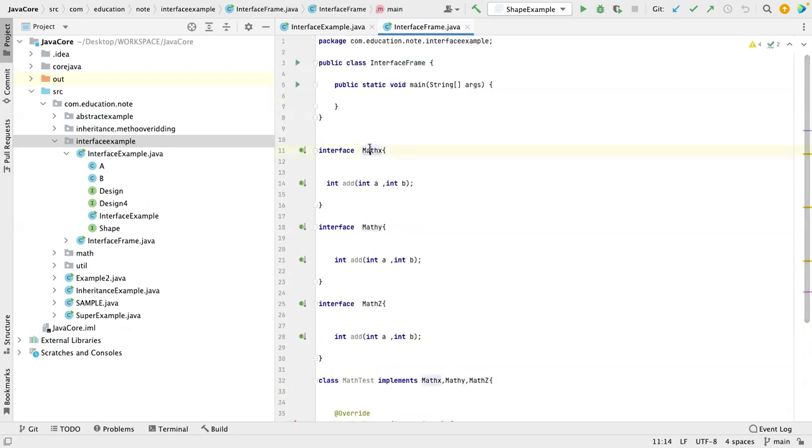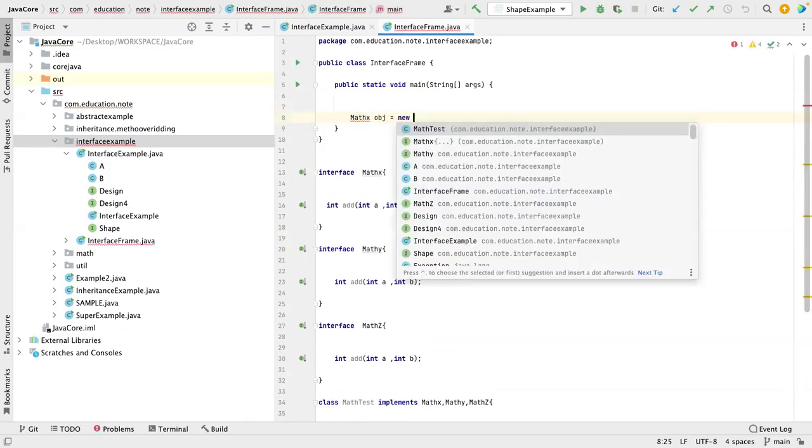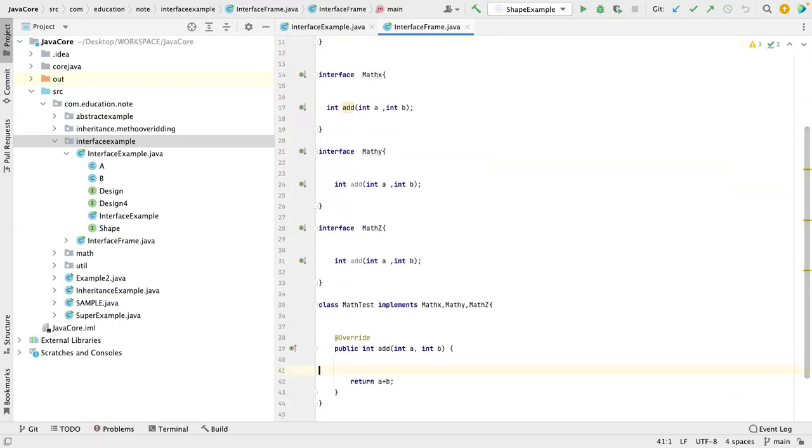Now we'll go here. We cannot create an object of an interface, which is clear to all. So obj equal to new MathTest, and then I will call obj.add with 10 and 20. Let me add one output here, MathTest IMPL, just to know that.